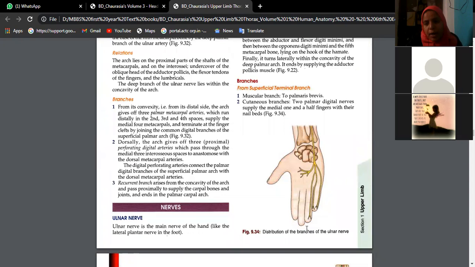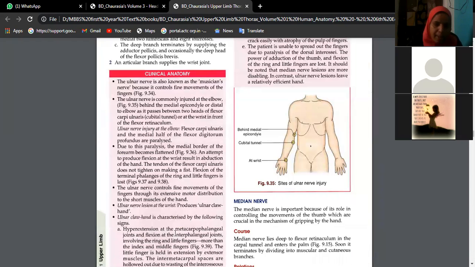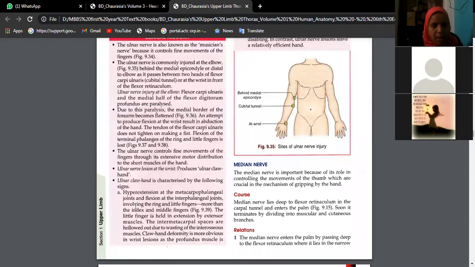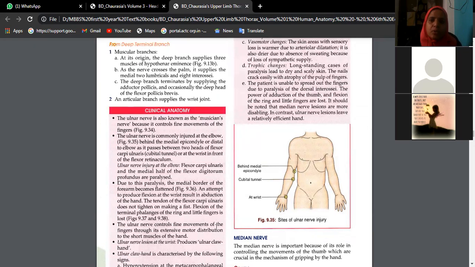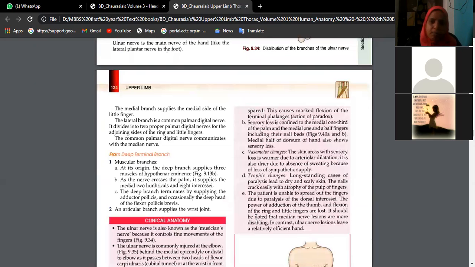This is the superficial branch of the ulnar nerve. It supplies the intrinsic muscles of the palm and also 1.5 digits medially. If it is paralyzed, there is hyperextension of the metacarpophalangeal joints and flexion of the interphalangeal joints involving the ring and little finger. If the median nerve is also involved, the rest of the fingers will have the same deformity. So this is partial claw hand. If median and ulnar are both involved, then it is complete claw hand.